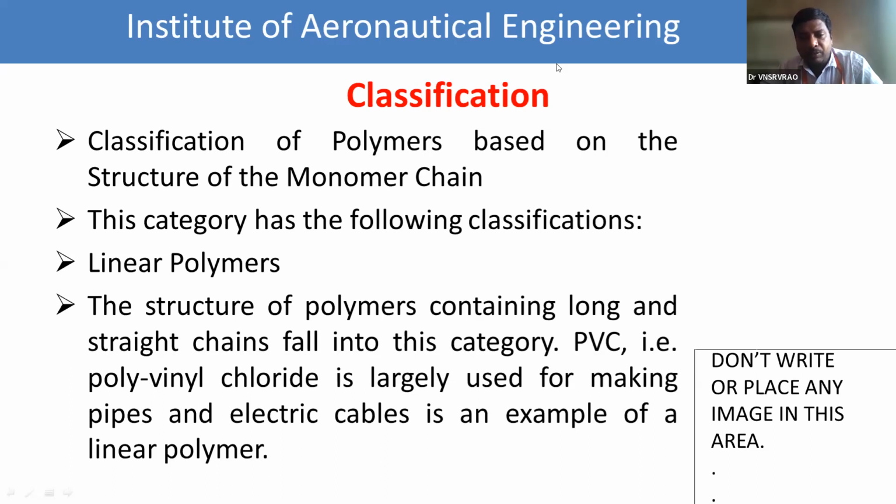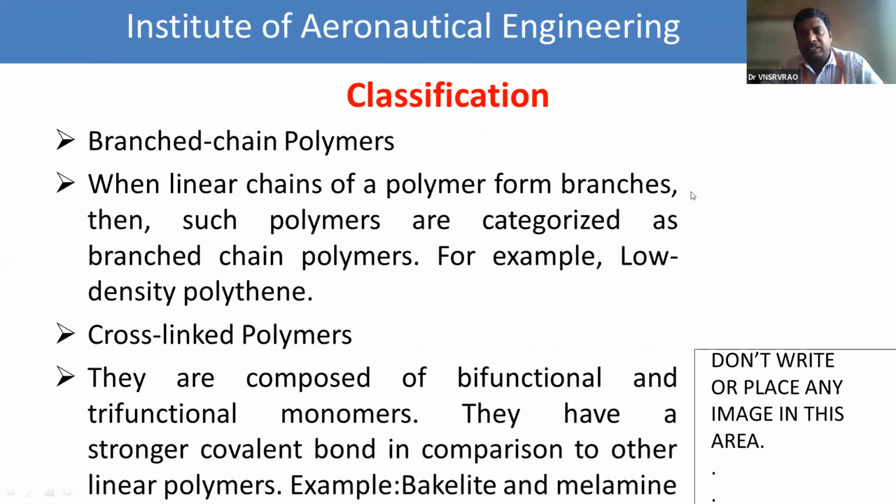What is the example for linear polymers? PVC, polyvinyl chloride. And what is the application of PVC? Making pipes and electric cables. Okay, very good. Next. What is the second chain? Branched chain polymers.